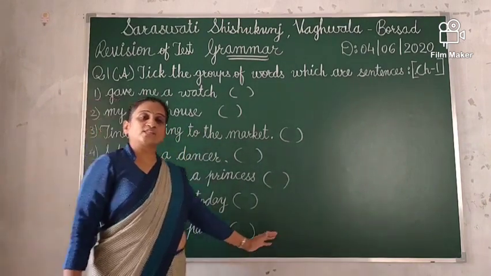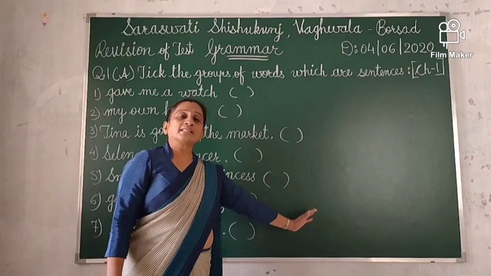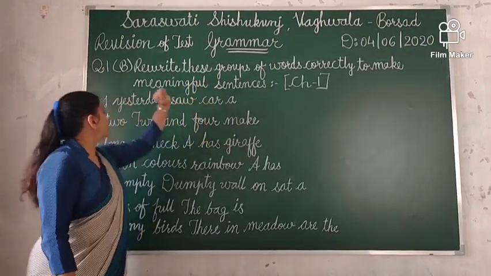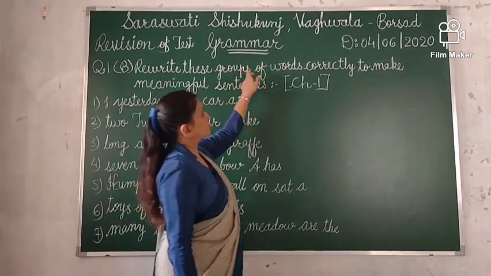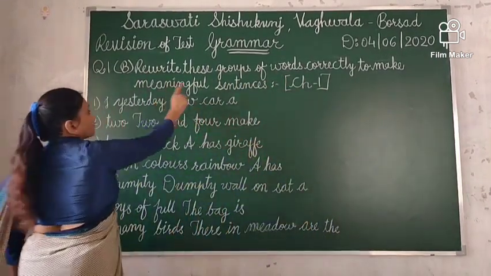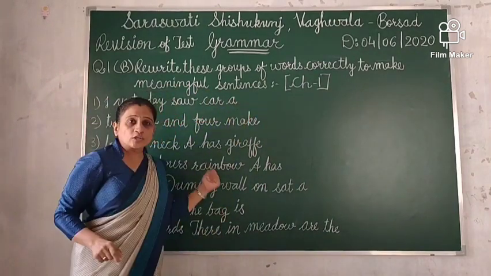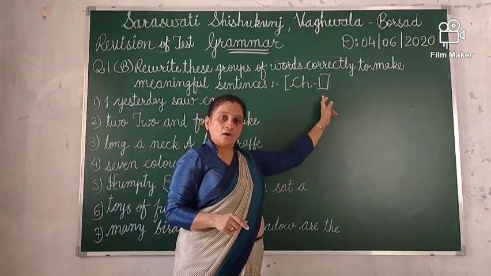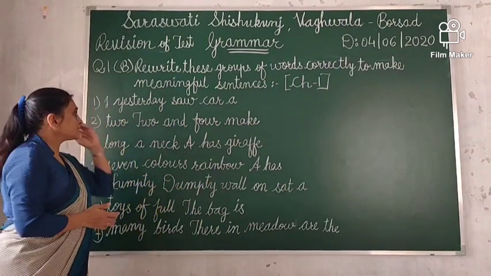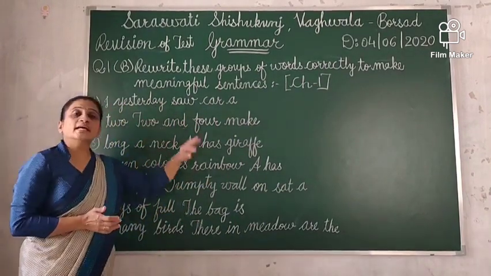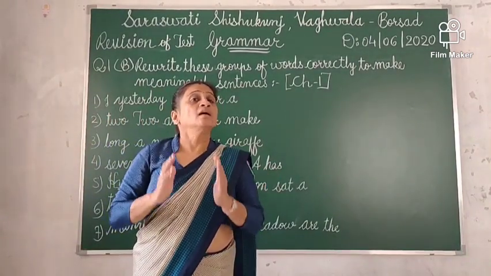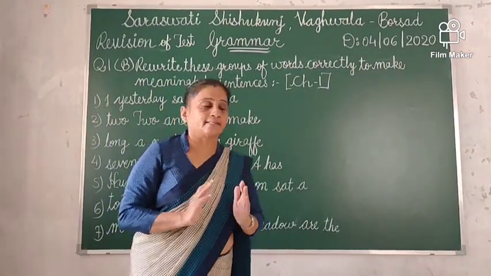So now my next question is, let's start. Question 2b, rewrite these groups of words correctly to make meaningful sentences. I took this question from chapter 1. Okay, here you can see 7 examples. Here all words are jumbled words. So we have to rearrange these words and make meaningful, correct sentences.